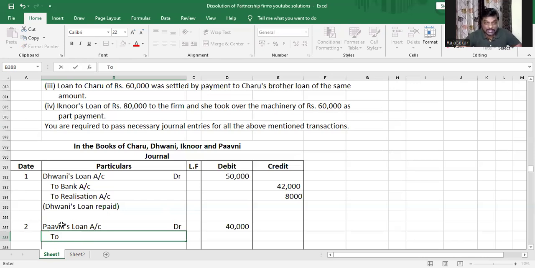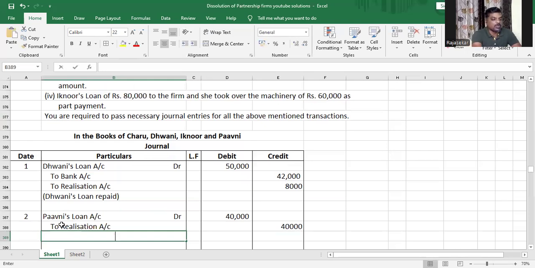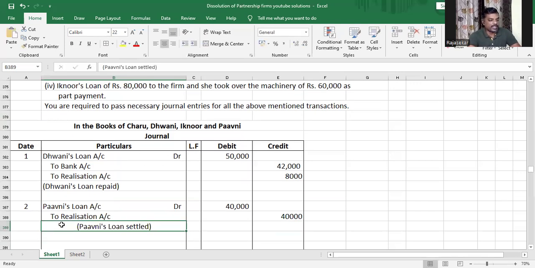And when you realize assets, realization account will be debited, my dear children, because all the assets, unrecorded, recorded, everything, has already been transferred to realization account. So realization account will be debited. Understood or not? Pavni's loan settled. I hope you got this, my dear children.